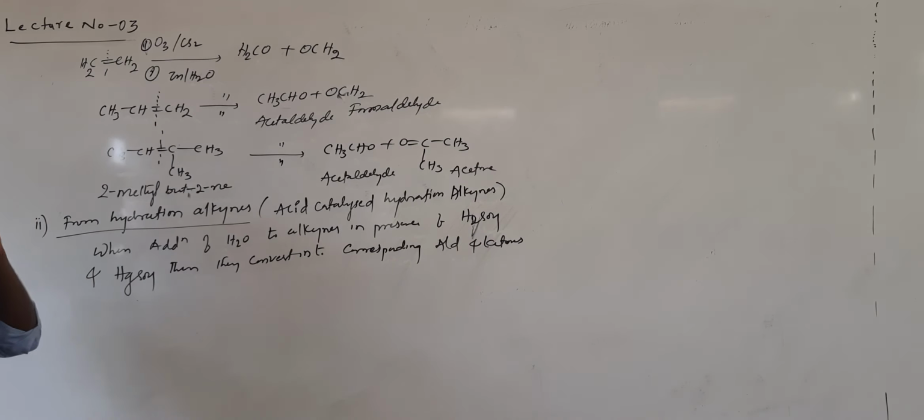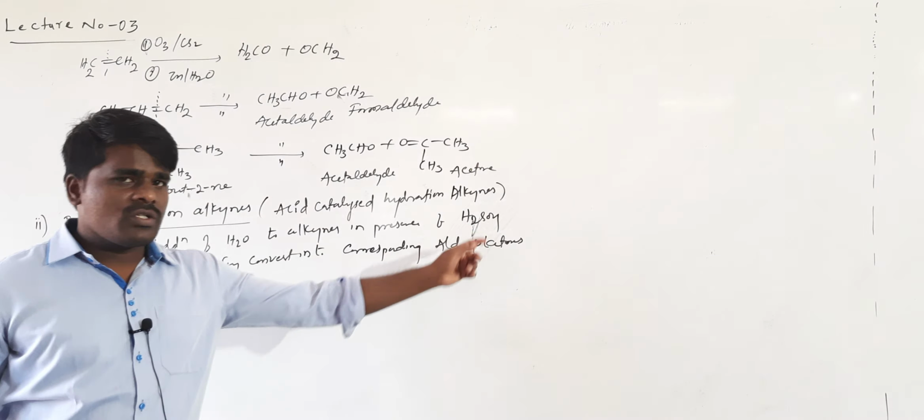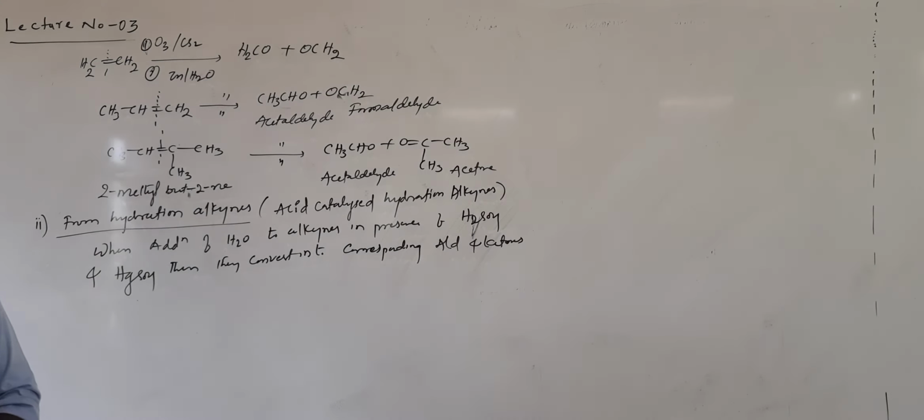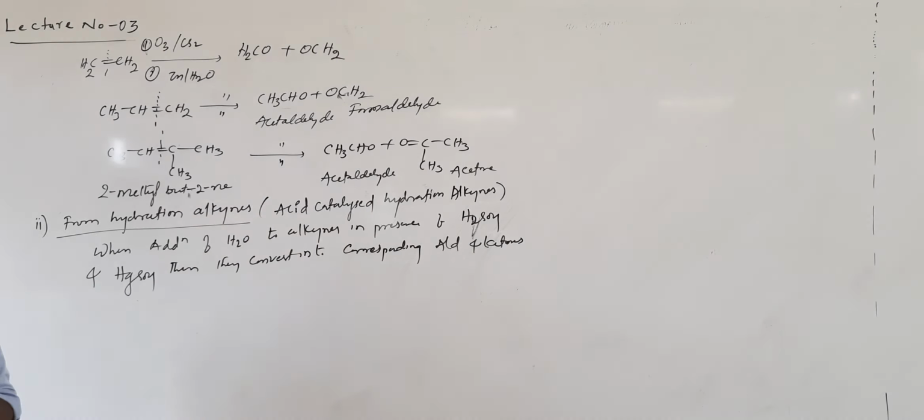This is called acid catalyzed hydration. Addition of water is called hydration. Since it takes place in the presence of H2SO4, it is called acid catalyzed hydration. Here we use a mixture of H2SO4 and mercuric sulfate.